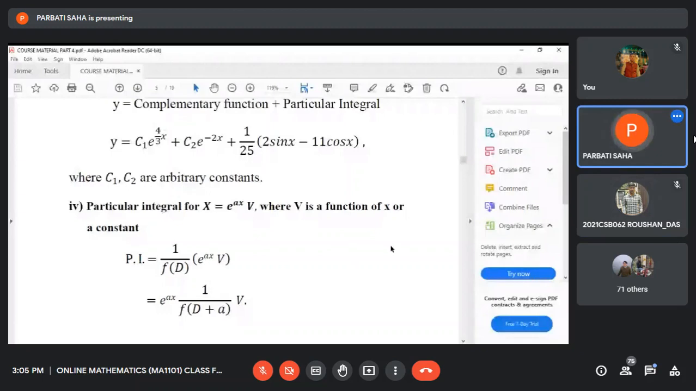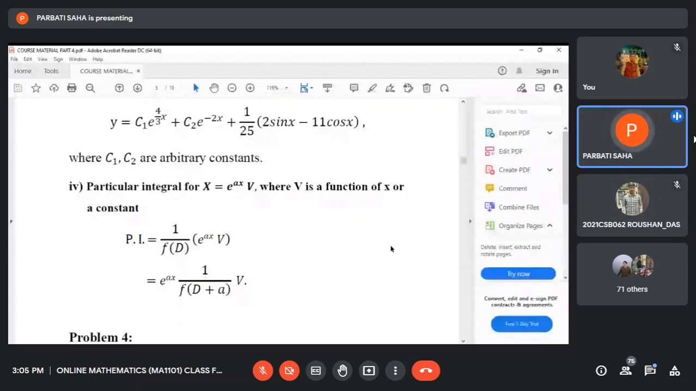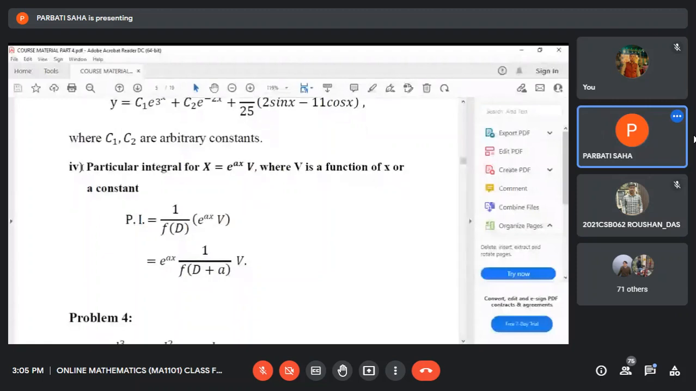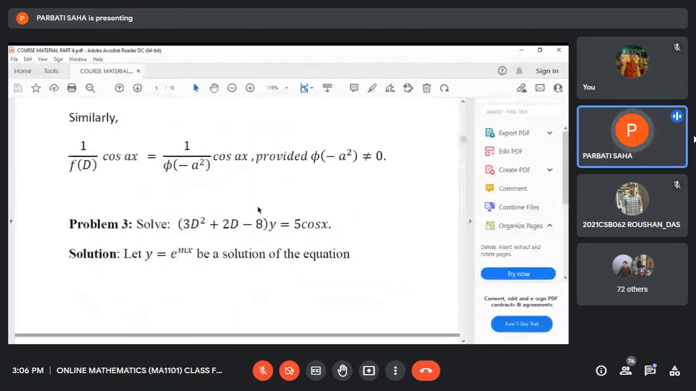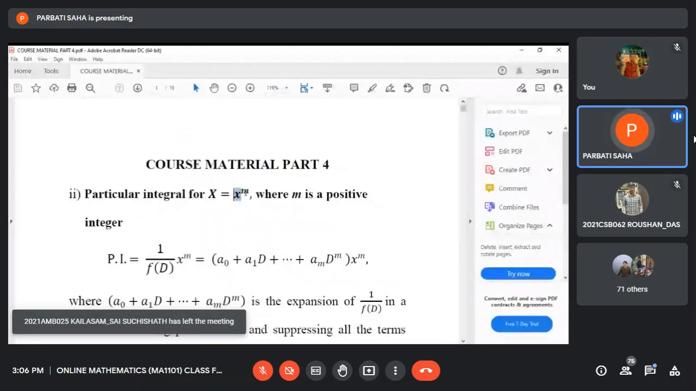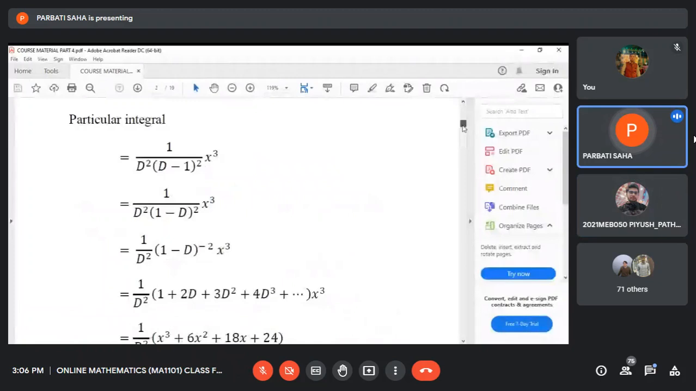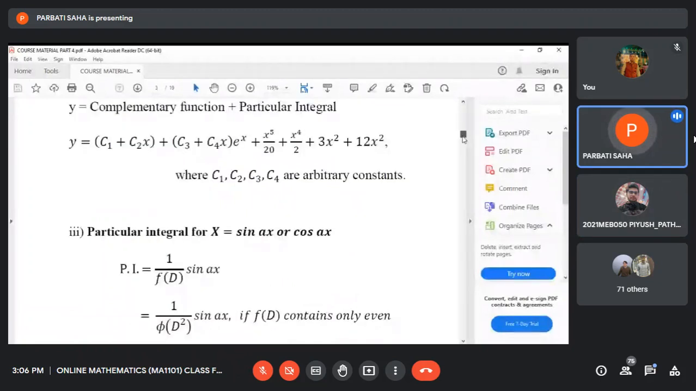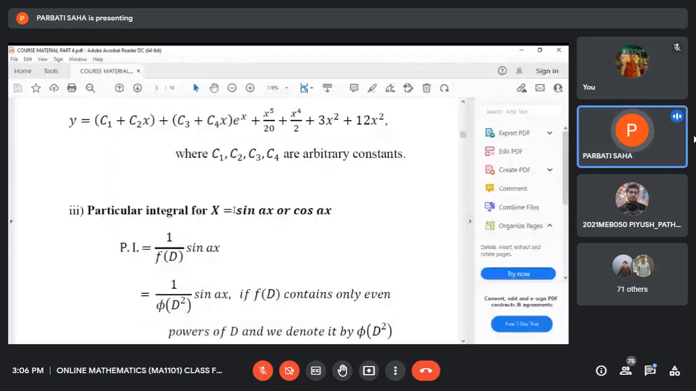Now you see another case, number 4. Just a recap. Firstly, we considered in the previous class the case where the right side function capital X is an exponential function like e to the power x. Next, today we have discussed the situation where the right side function capital X is x to the power m, where m is a non-negative integer. And after that we considered case number 3, where the right side function capital X is a sine or cosine function.